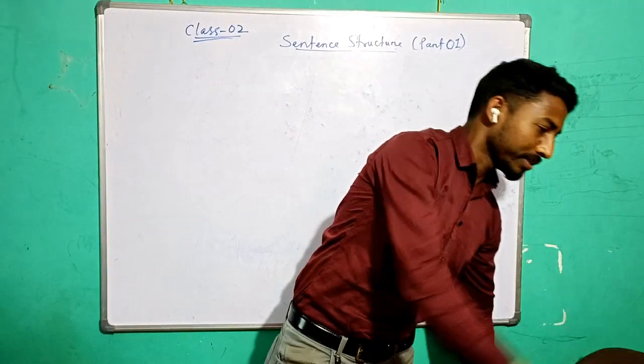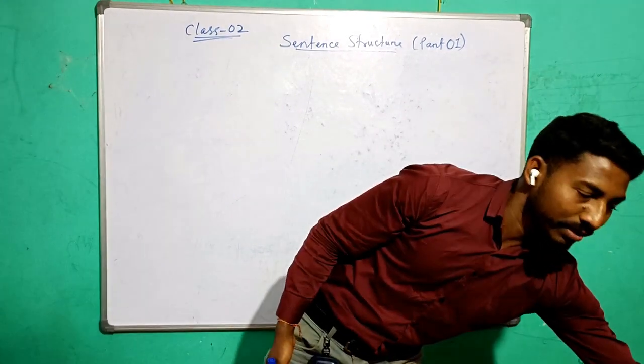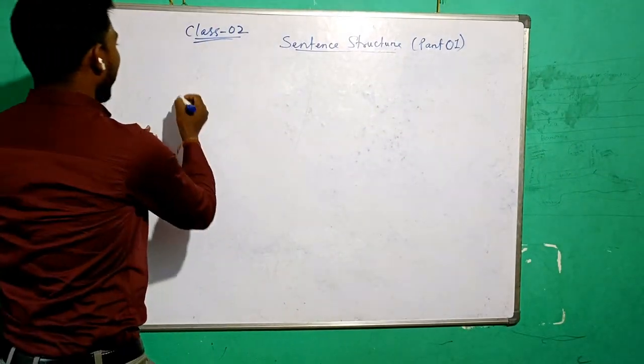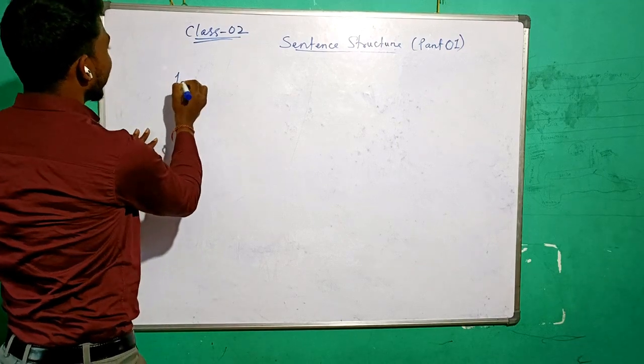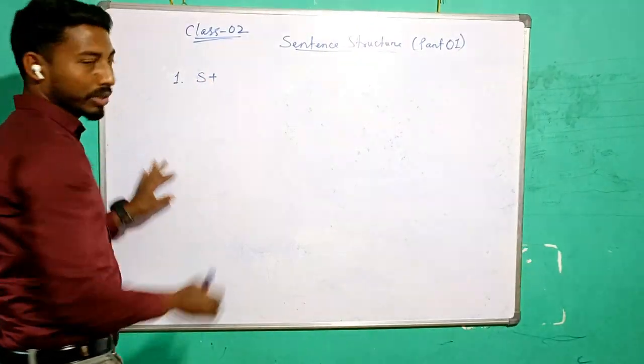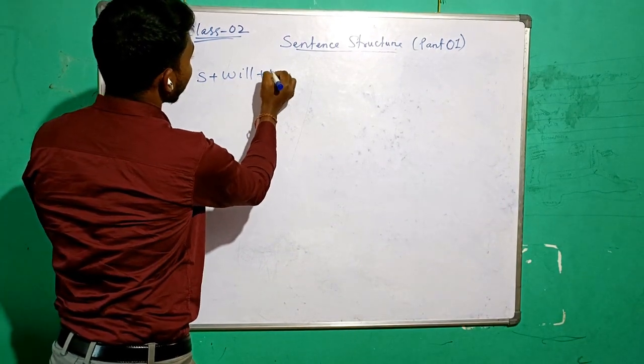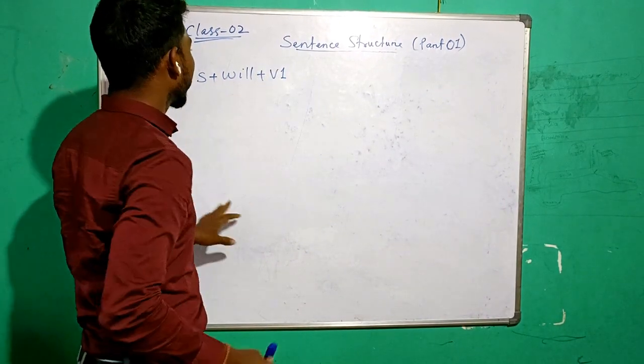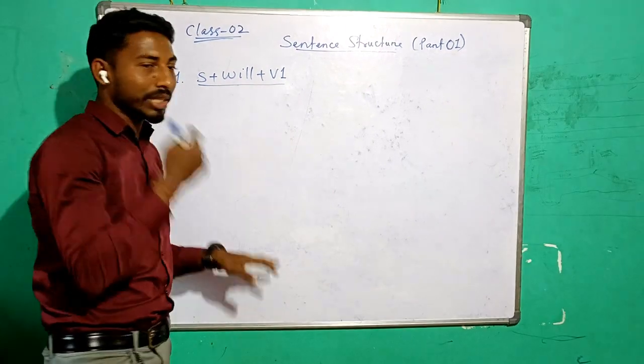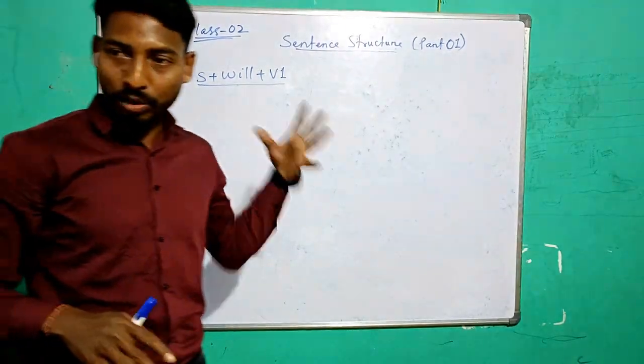Write the structure to the children. The first sentence structure will be what? Subject plus will plus V1. Okay? Subject plus will plus V1. So this is the sentence structure. The structure of a sentence.